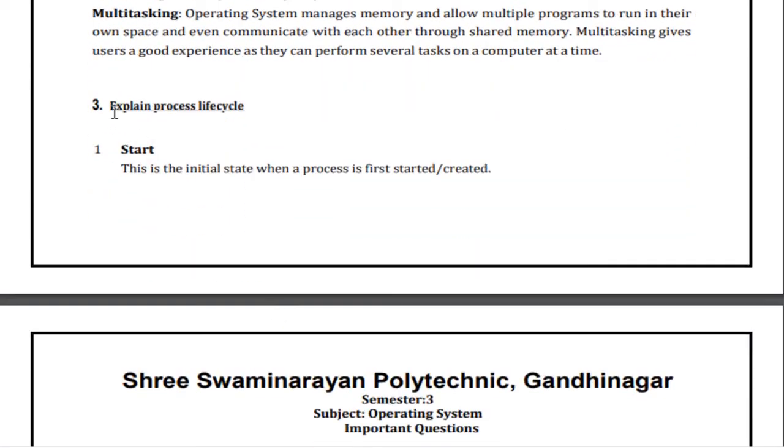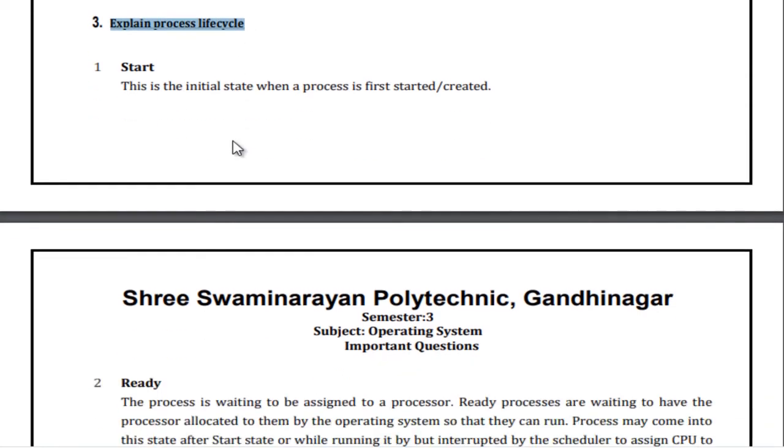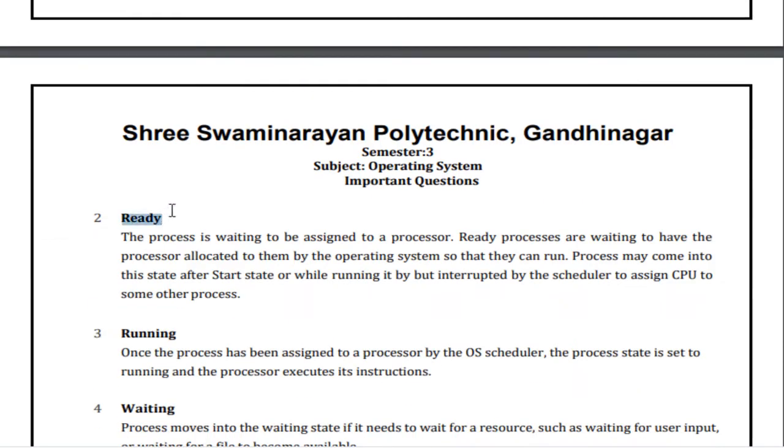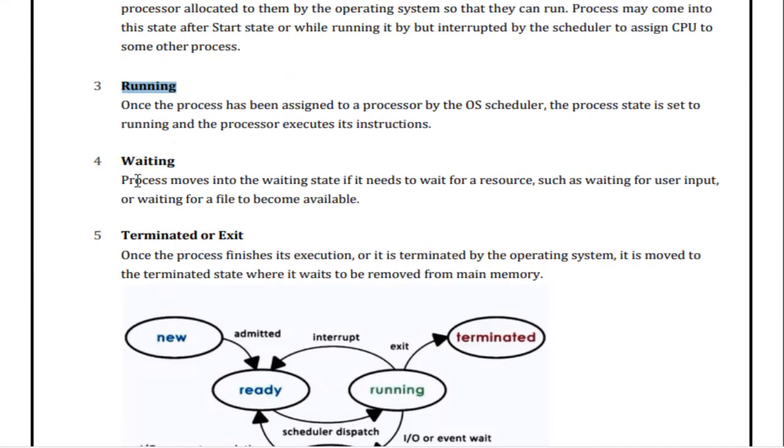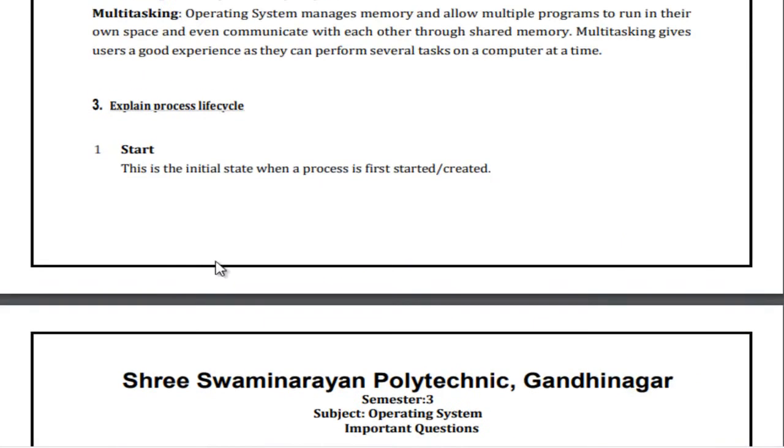Now the third question, that is explain the process life cycle. This is the most important question for the GTU. First start, then ready, then running, then waiting, and then terminated. These 5 are the states of the process life cycle.